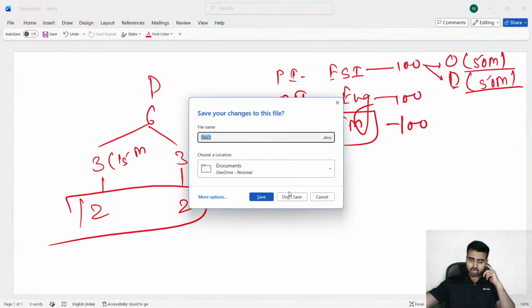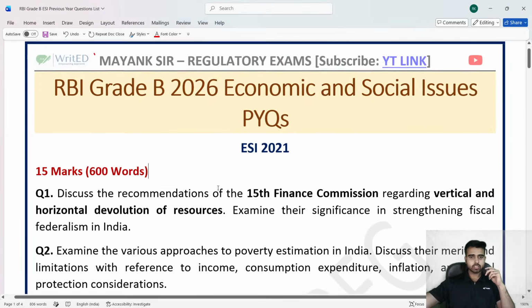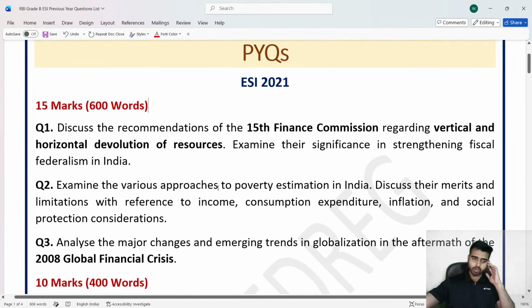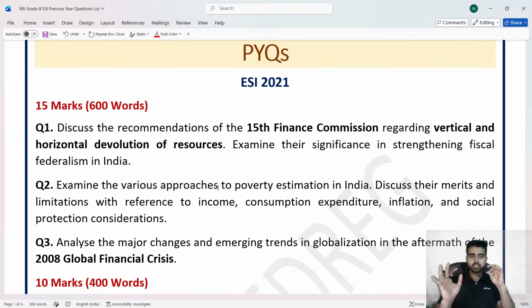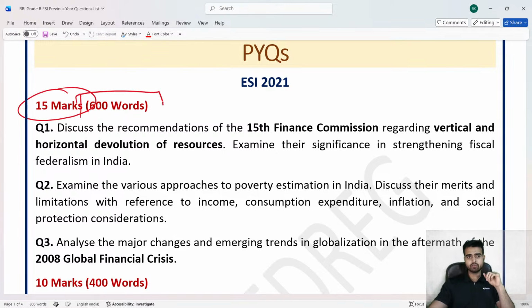That's why now we will start with the question discussion. Let's start with 2021. So these three questions were there in the year 2021. The question number one: these are the 15 marker questions. You have to attempt this 15 marker in 600 words, and the 10 marker you have to attempt in 400 words. Okay. Now question one.